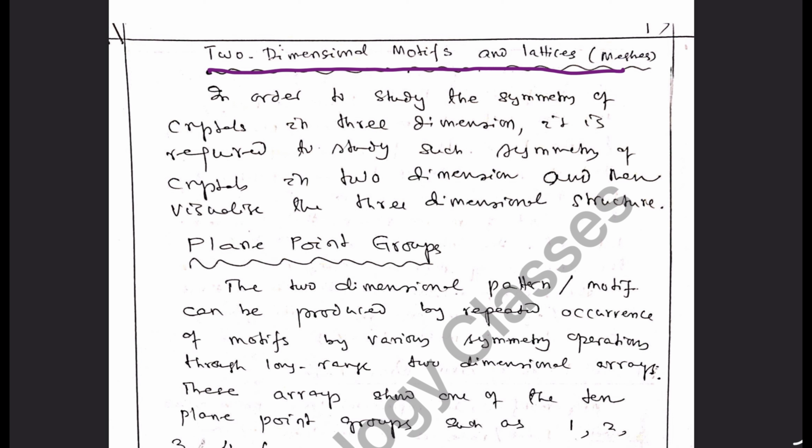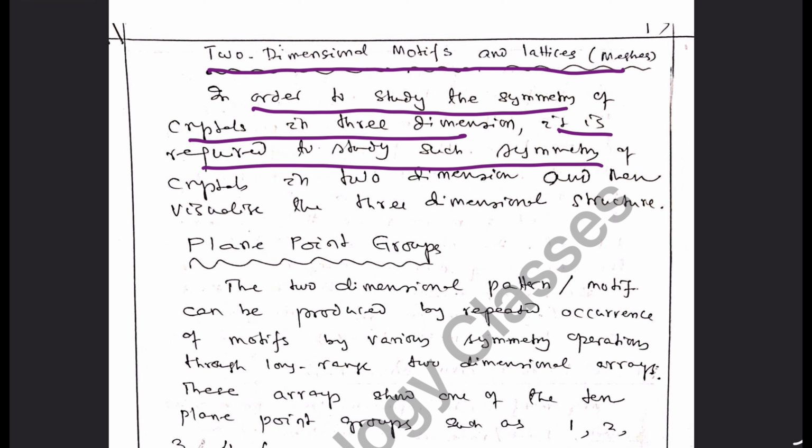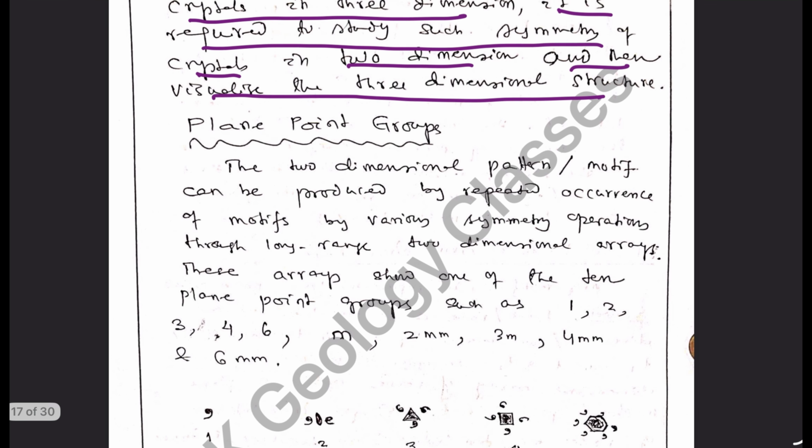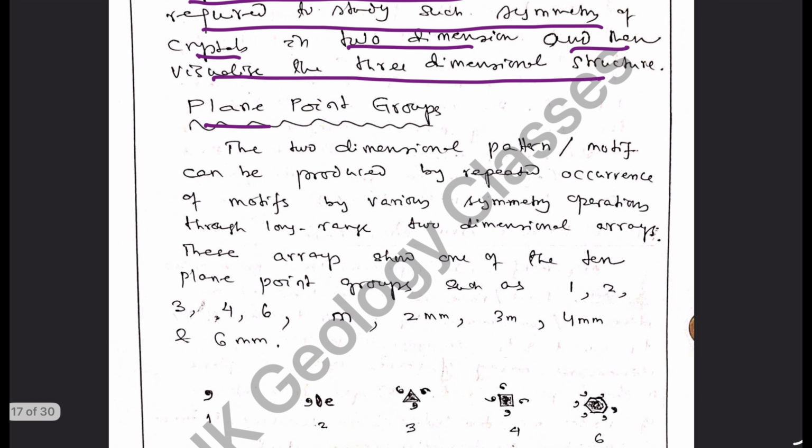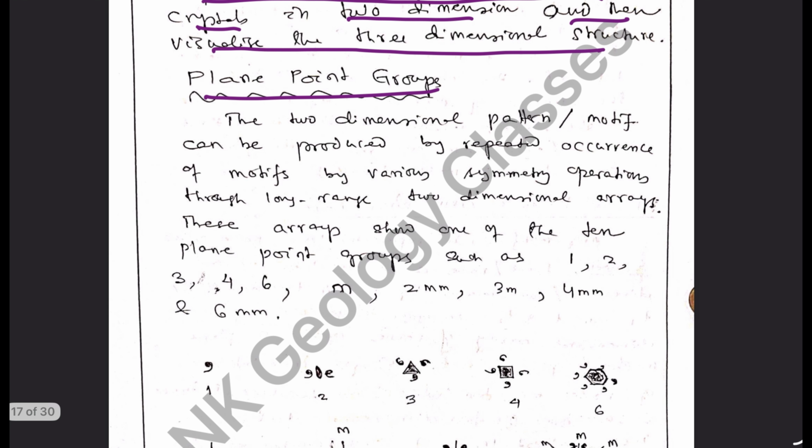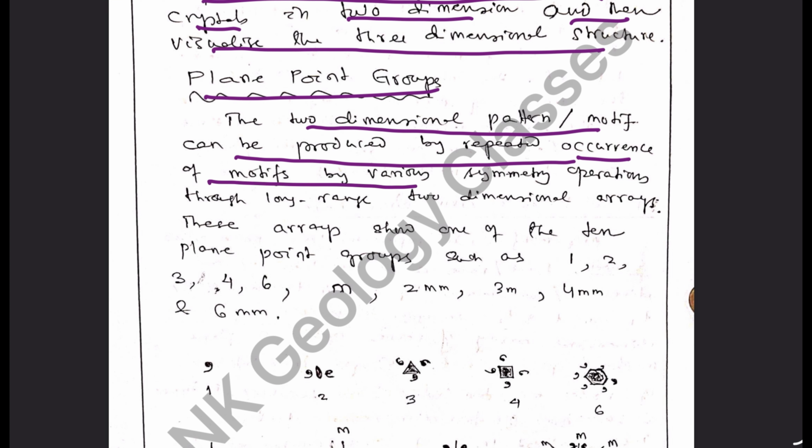Two-dimensional motifs and lattices. In order to study the symmetry of crystals in three dimensions, it is required to study such symmetry of crystals in two dimensions and then visualize the three-dimensional structure. What are plane point groups? The two-dimensional pattern or motif can be produced by repeated occurrence of motifs by various symmetry operations through long-range two-dimensional